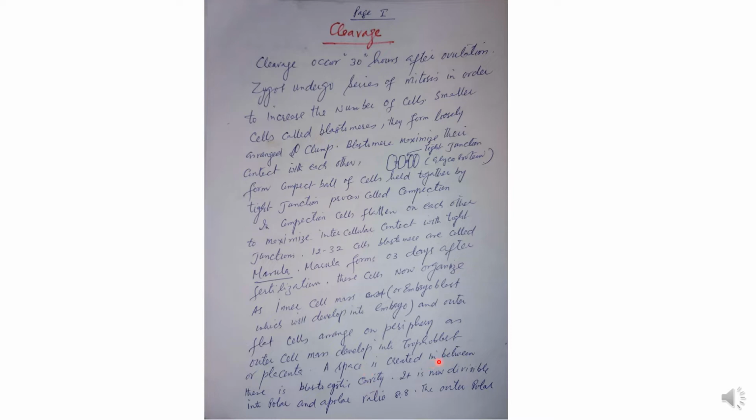A space is created in between these, the blastocystic cavity. Now it absorbs fluid and reorganizes the cells. They are present on one side, the inner cell mass. On the periphery, the organized cells are the outer cell mass. In between them a space is created, and that space is given the name blastocystic cavity. It is now divisible into polar and apolar, the outer polar,